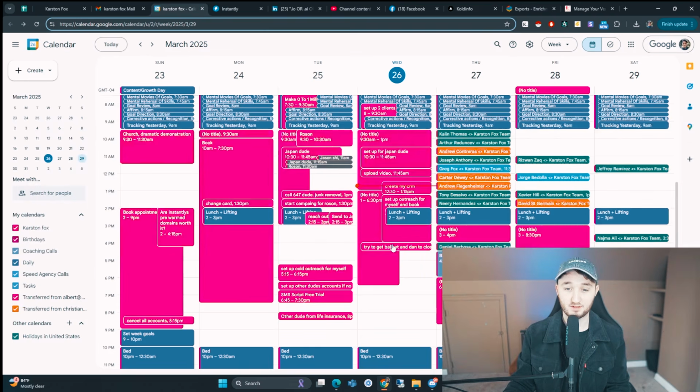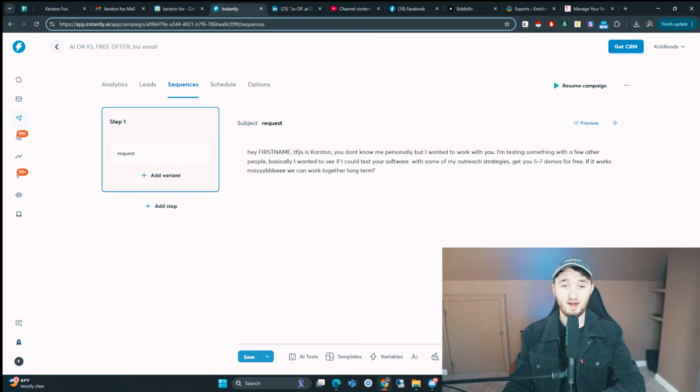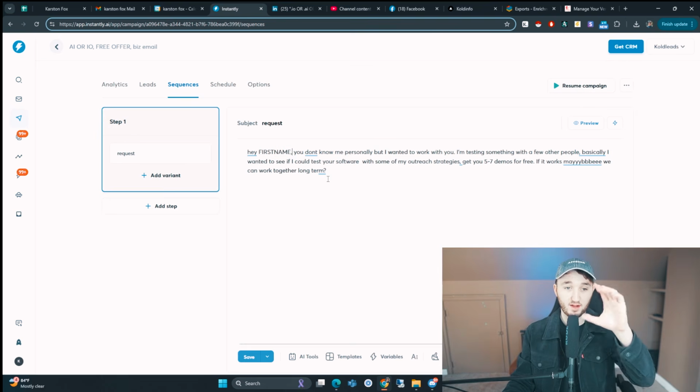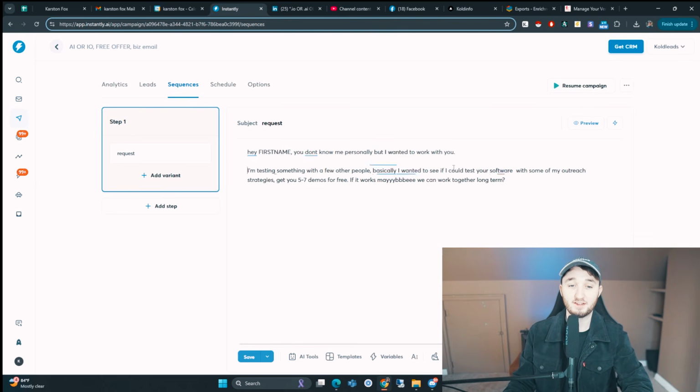I'm going to go find my script that I created in Instantly. I usually try not to have a long email because when people open their phone, they can read the entire email. They click on the email, they can read it all. They don't have to scroll down. But I also like to space it out because if it's too jumbled together, it looks a little harder to read. If we space it out, it's easier on the eyes.